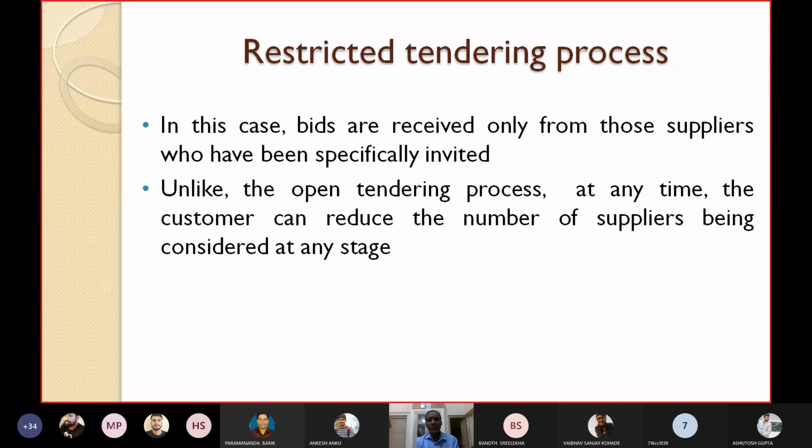Unlike the open tendering process, at any time the customer can reduce the number of suppliers being considered at any stage. Open tendering process means everything should be transparent. Whatever you have written, you have to wait for 1 month, again for evaluation another month, like this. But unlike the open tendering process, in restricted tendering process, at any time the customer can reduce the number of suppliers being considered at any stage.